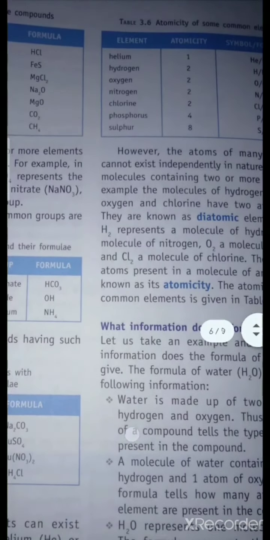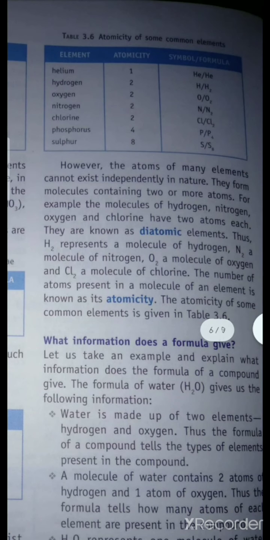Okay, but in case of H2, Cl2, we say that the atomicity is 2, because in a single molecule of hydrogen, that is H2, we find 2 hydrogen atoms. In case of chlorine, we find 2 chlorine atoms, so the atomicity is 2.